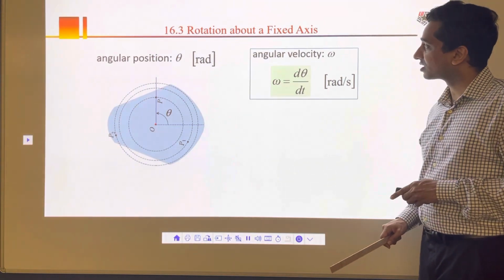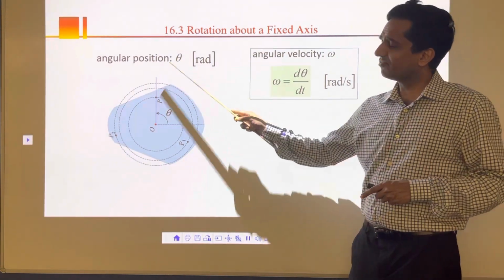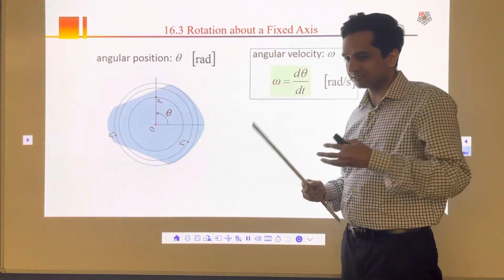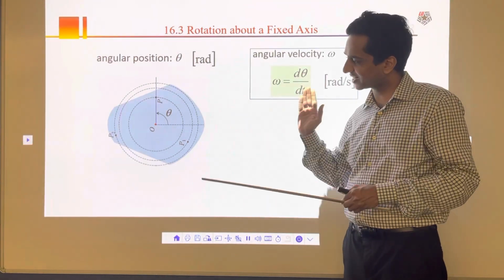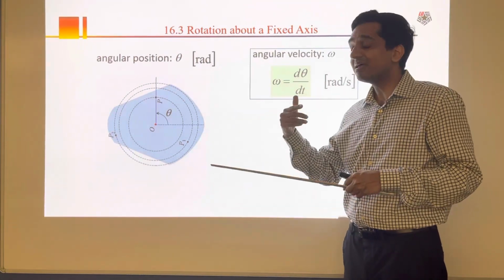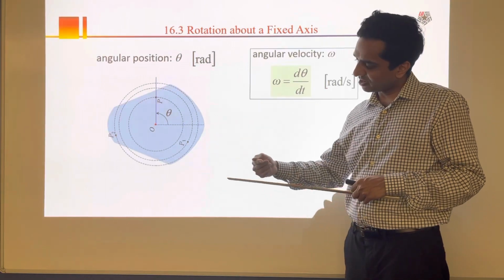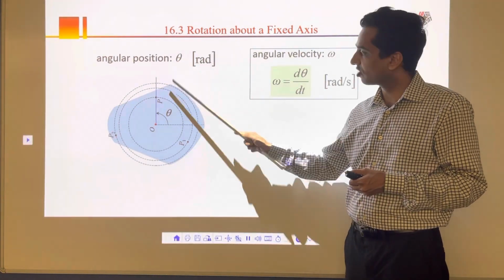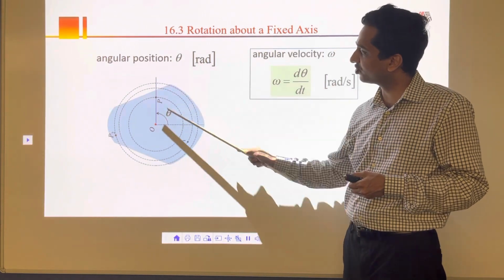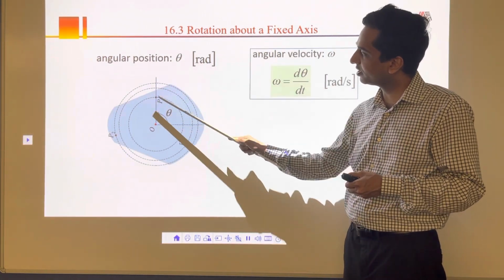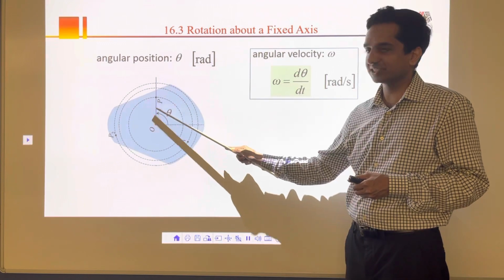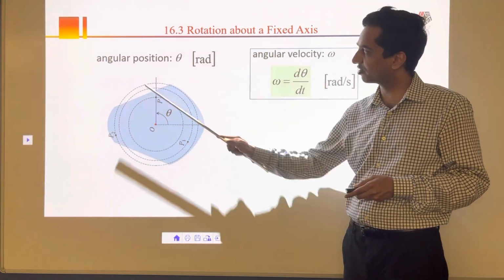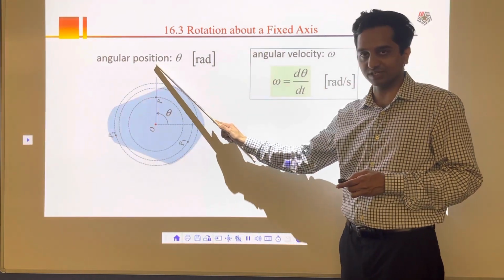Now, the way we learn, whenever there is rectilinear motion, something traveling in a straight line, we say it travels distance s. Same way, when something is traveling in circular motion, we say it is traveling angular distance theta, or angular position theta. So this point P is going to go from here to here, and that's your angular distance theta. Theta is in radian.